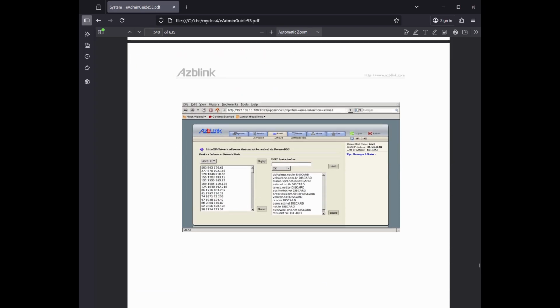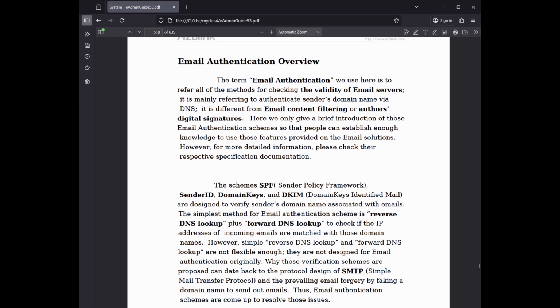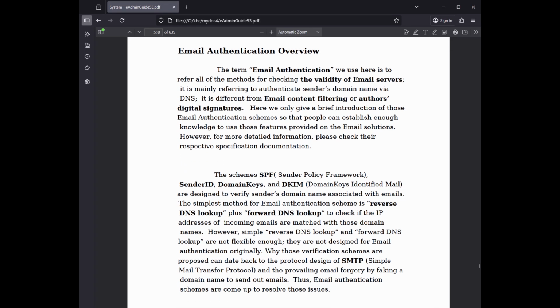Email authentication overview. The term email authentication we use here refers to all of the methods for checking the validity of email servers. It mainly refers to authenticating the sender's domain name via DNS. It is different from email content filtering or author's digital signatures. Here we only give a brief introduction of those email authentication schemes so that people can establish enough knowledge to use those features provided on the email solutions. However, for more detailed information, please check their respective specification documentation.